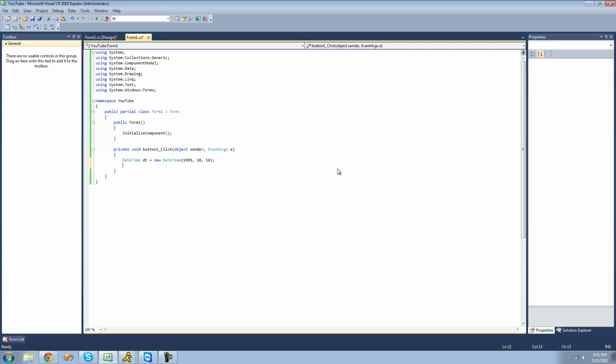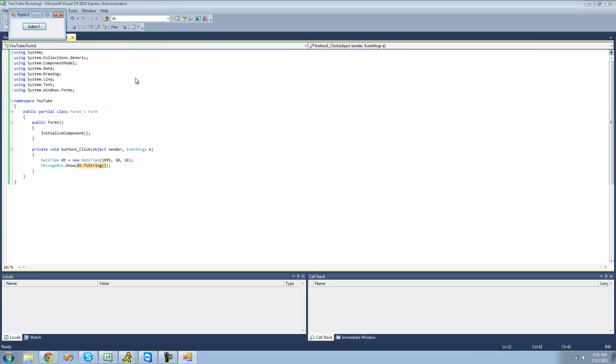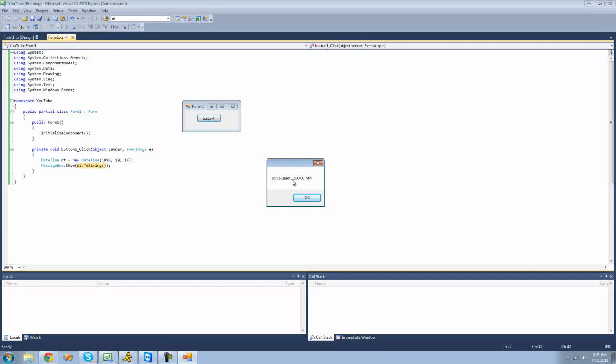Now we're just going to display this DateTime in a message box. We'll do MessageBox.Show, and then DT, which is our variable name for DateTime, and then we'll use the ToString method to convert it into a string so we can display it in a message box. So now we should get 10/16/1995. Yep. And we get a default time here, and the default time is midnight.